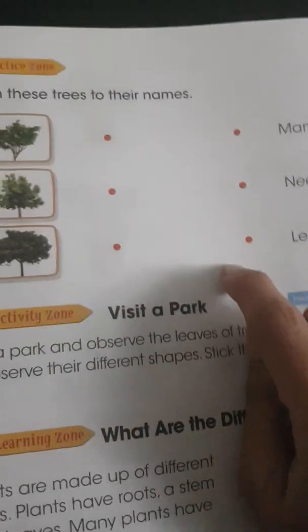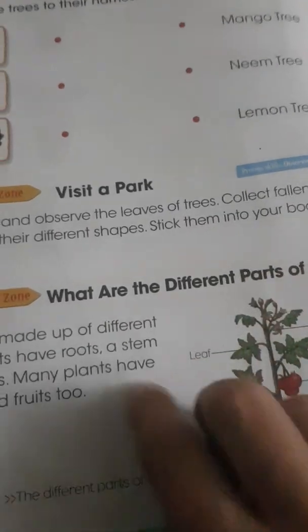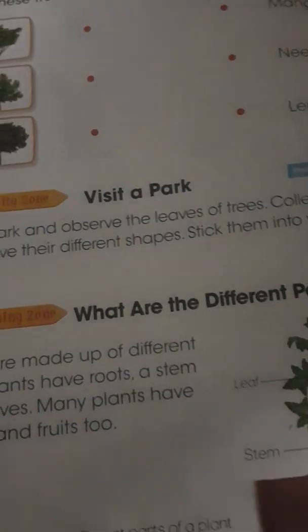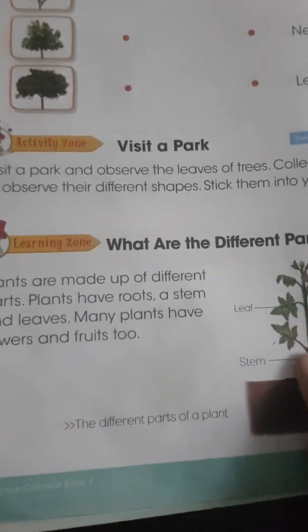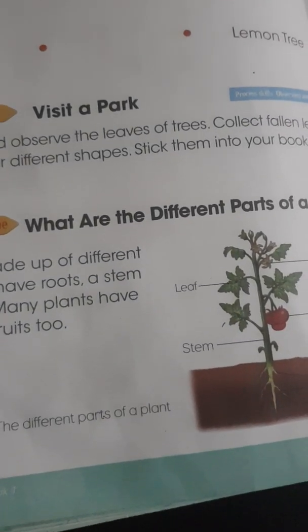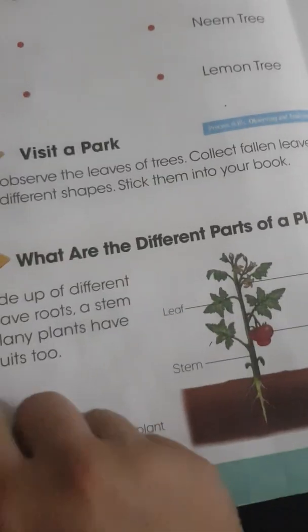Okay, inshallah we will do this exercise later. Right now we start a topic. What are the different parts of a plant? Just as human beings have different parts of the body, in the same way plants have different parts. Plants are made up of different parts.